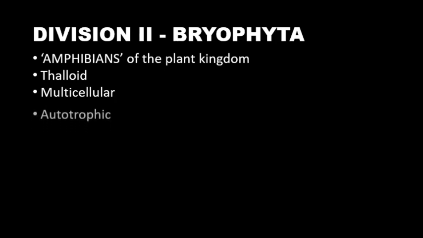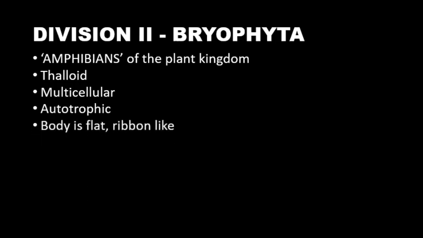These are thalloid, that is, they do not bear leaf, stem and root. These are multicellular, that is, they are made up of many cells. These are autotrophic, that is, they can prepare their own food with the help of photosynthesis as chlorophyll is present in them. Also, their body is flat and ribbon-like.